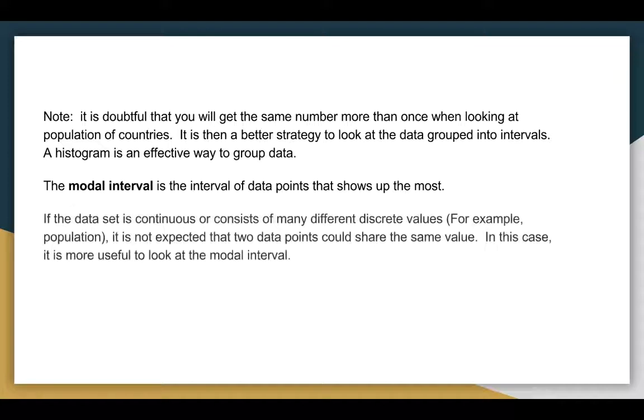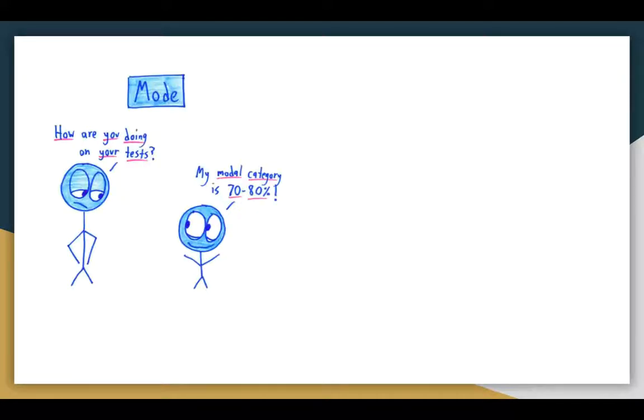And so if a data set's continuous, or it just has a wide range of values, many different values like in population, it's not really expected that two data points are the same. And so it's more useful to look at the modal interval. I'll show you when we jump to the spreadsheet how to actually get the modal interval.